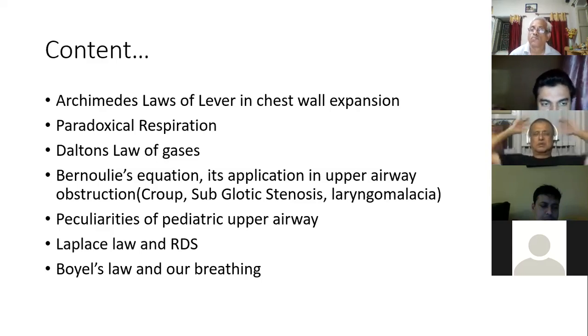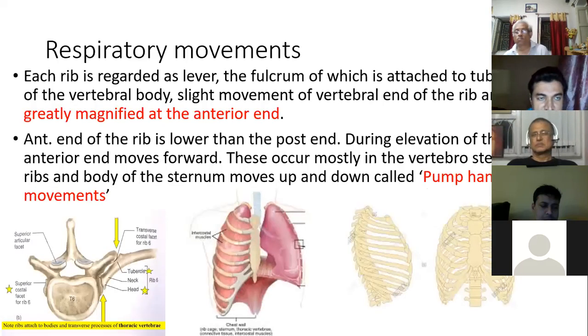Next I'll discuss the chemistry and physiology of the respiratory system. Coming to the chest wall, there is some peculiarity of our chest wall, and God is the big engineer. He has engineered our chest wall in such a way that each rib is regarded as a lever, the fulcrum of which is attached to the tubercle of the vertebral body.